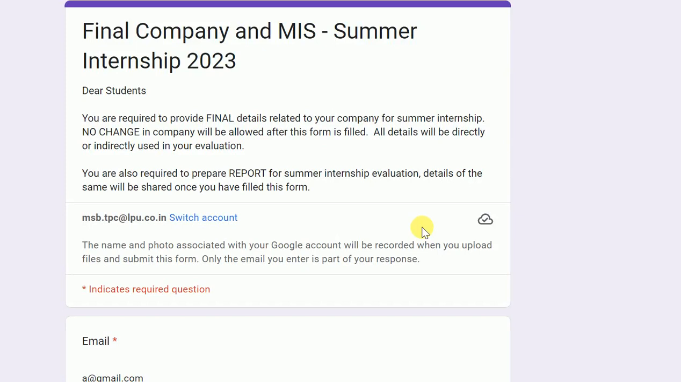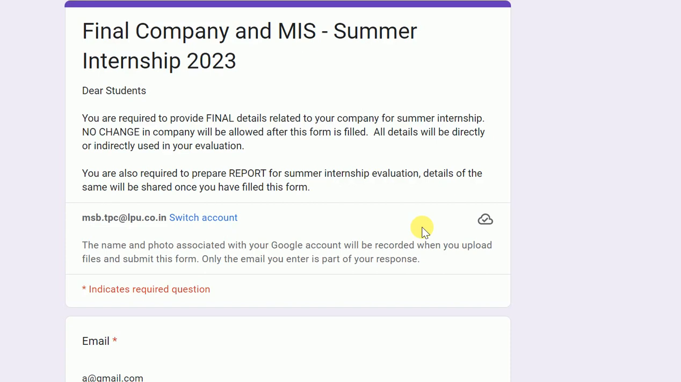Some students are doing a 1-year or full-time job in a company. That is also, this part of June-July will be considered as your summer internship. You are also required to prepare the report on the basis of that. In your summer internship, you are required to prepare one report also while you will be coming back. With the report, you are required to bring some documents also from your company. All those details will be shared very soon with you once you fill this form.